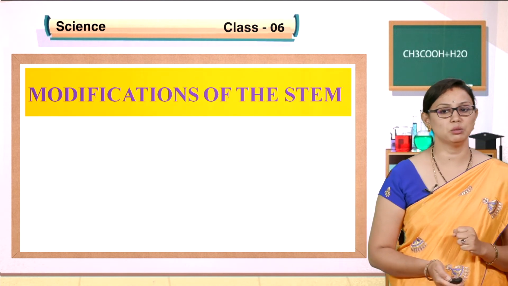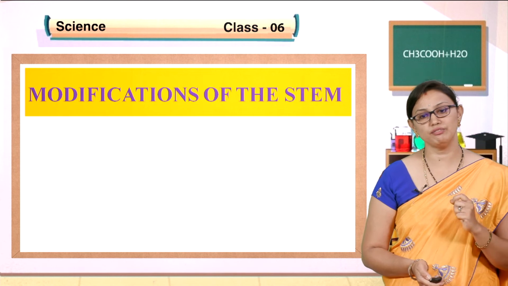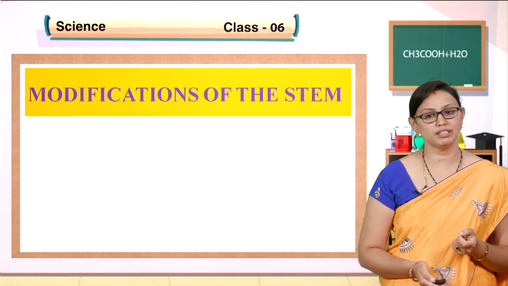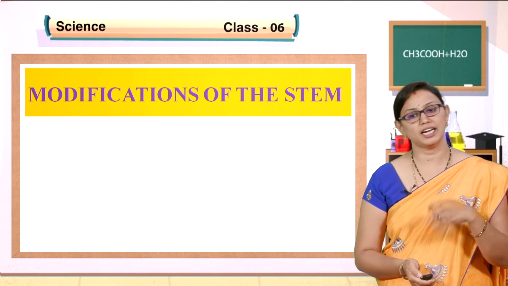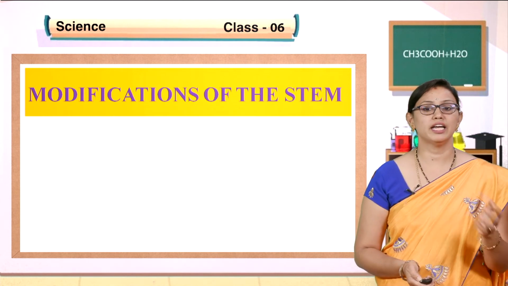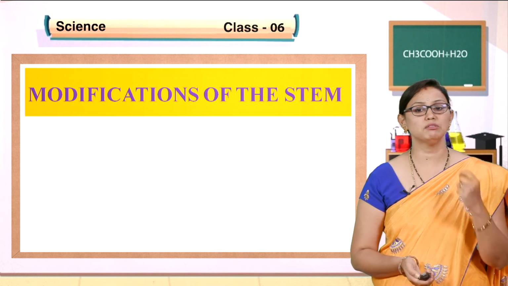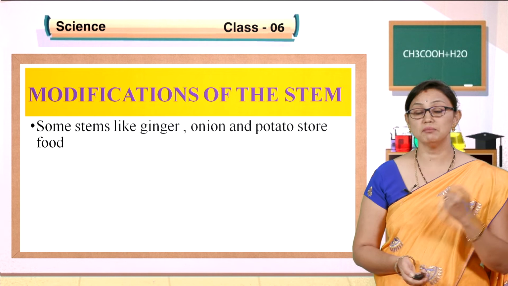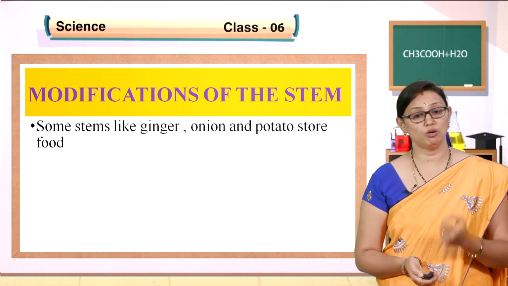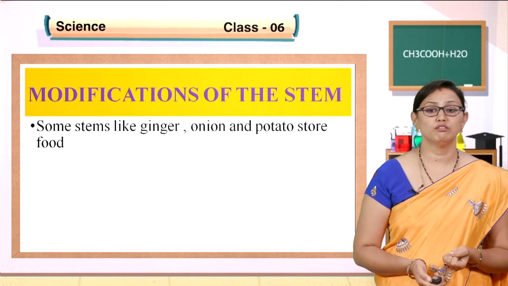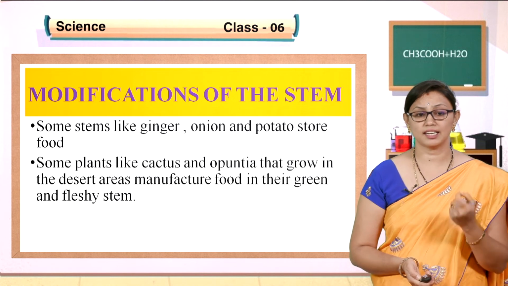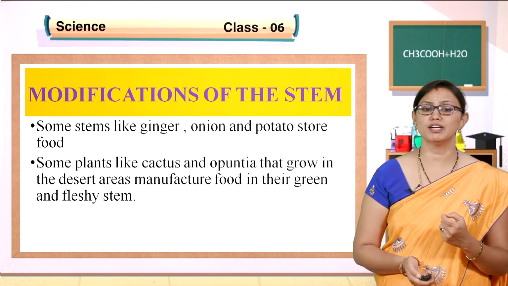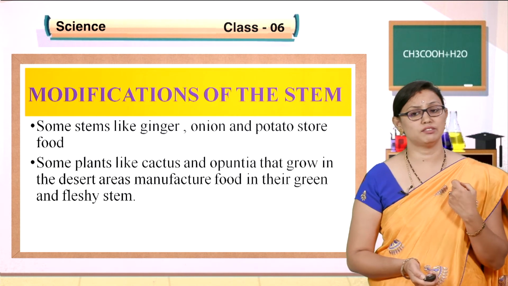Now we will go to the modifications of stems. Plants, animals, even human beings adapt to the environment. Some plants also have modifications to the environment. Some stems like ginger, onion and potato store food, and some plants like cactus and opuntia that grow in desert areas manufacture food in their green as well as fleshy stems.